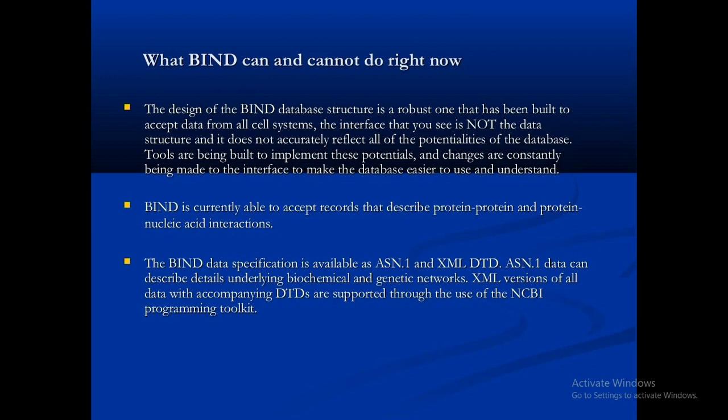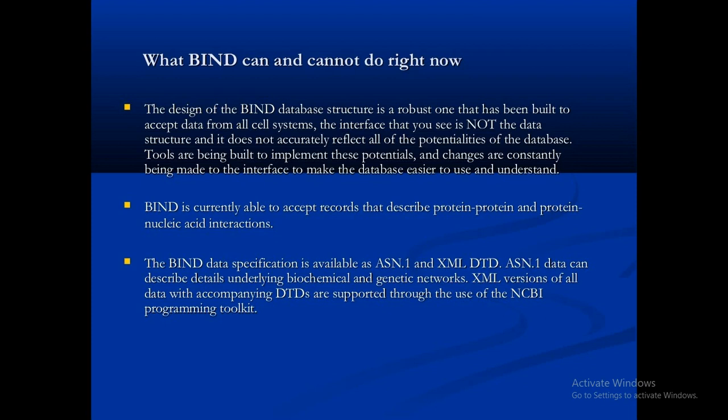Efforts are constantly taken to make the interface easier. The interface is not that easy yet, so efforts are being taken. Currently BIND can accept records of protein-protein and protein-nucleotide interactions. BIND data extension is available in ASN.1 files.